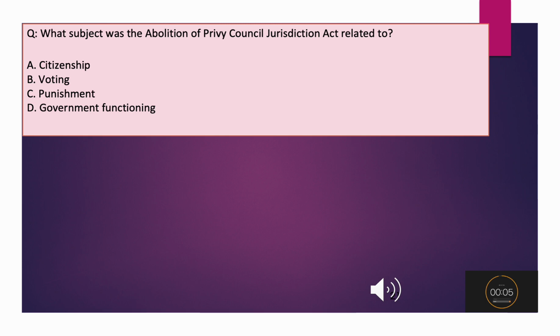What subject was the Abolition of Privy Council Jurisdiction Act related to? A. Citizenship. B. Voting. C. Punishment. D. Government functioning.